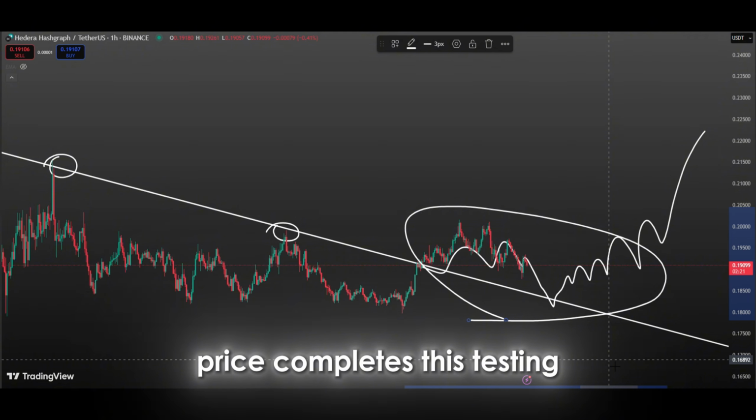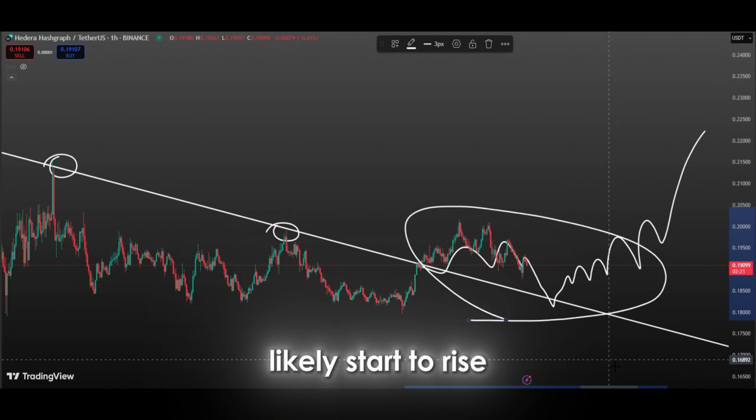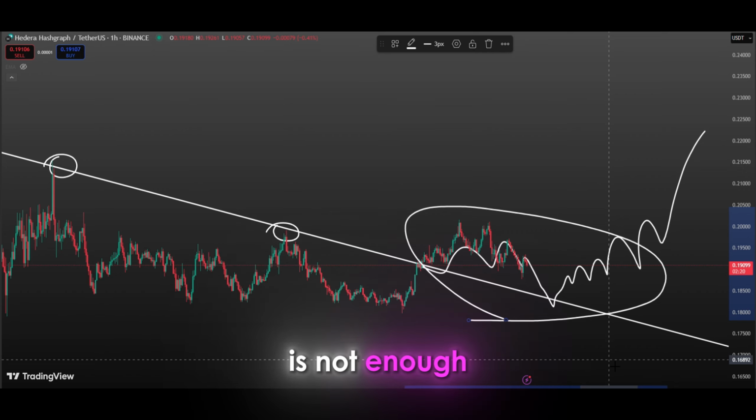Once the price completes this testing process, it will likely start to rise. However, it's important to note that just looking at trends is not enough. We need to monitor other metrics as well.